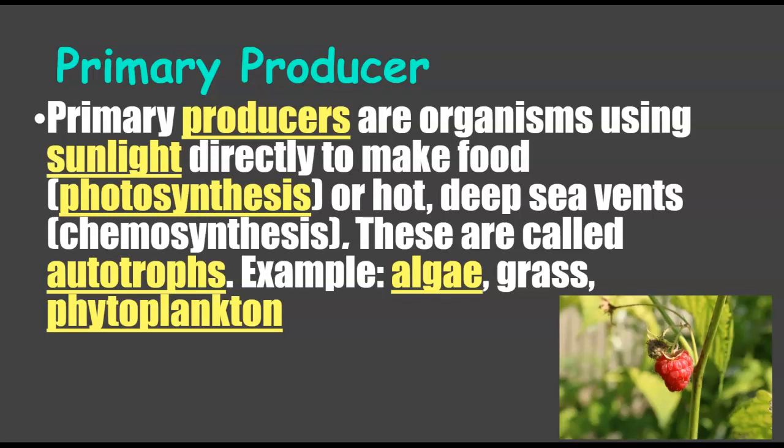The primary producers are organisms that use sunlight directly to make food through photosynthesis, or if they're not on the surface of the earth and they're way down in the ocean, hot deep sea vents, this is called chemosynthesis. They think that cyanobacteria is down there and they produce energy through the deep sea vents. And all of these are called autotrophs, things that are eaten, basically. So examples, you've got algae, grass, phytoplankton, all of that are primary producers.